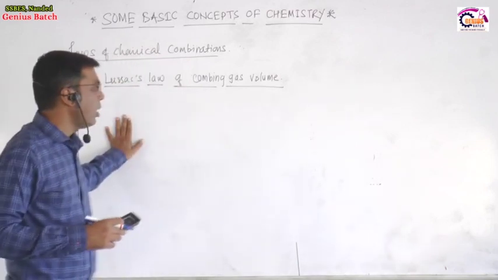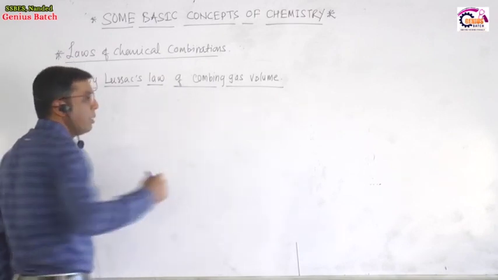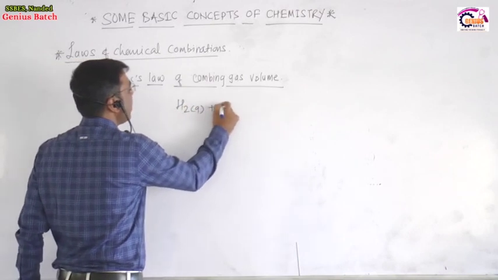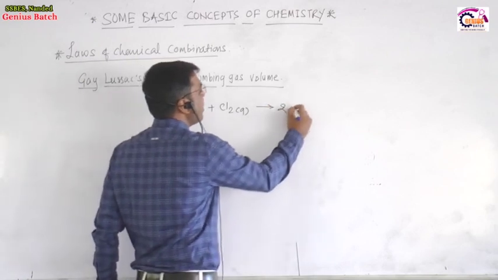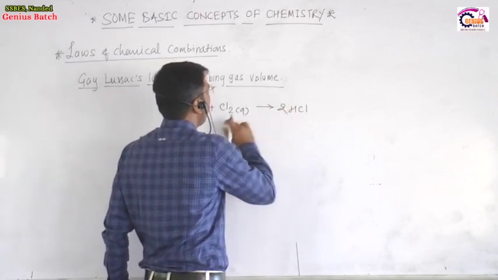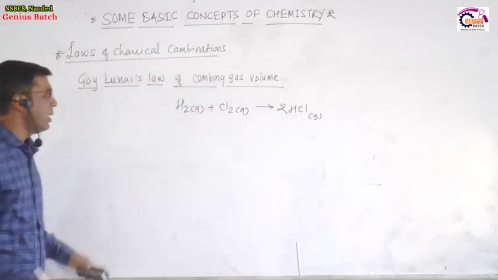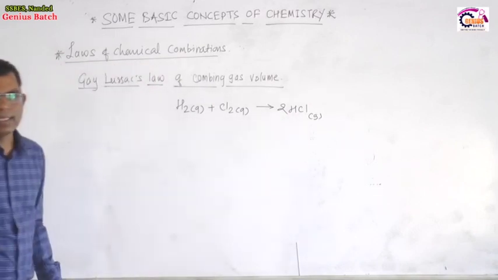Now the next law is Gay-Lussac's law of combining gas volumes. According to this law, if the reactants and products are present in a gaseous state, for example hydrogen combined with chlorine, formation of 2HCl takes place. Hydrogen combines with chlorine to form HCl gas. In this reaction, all reactants and products are present in a gaseous state.